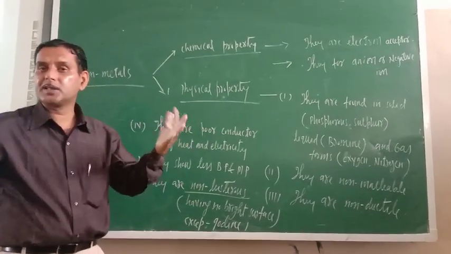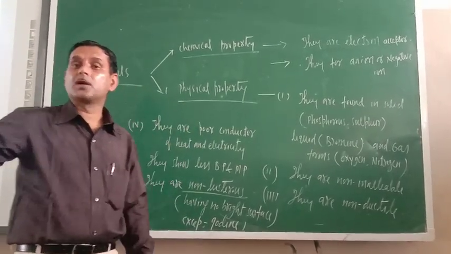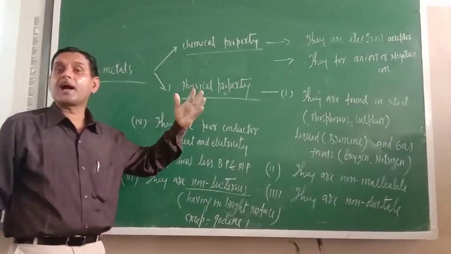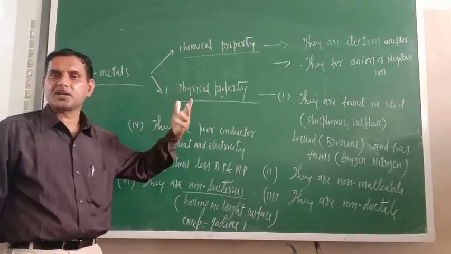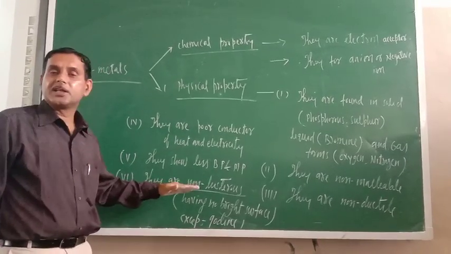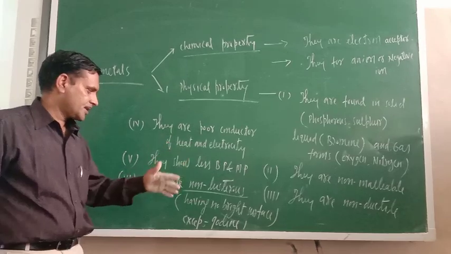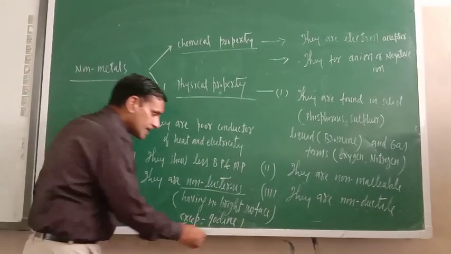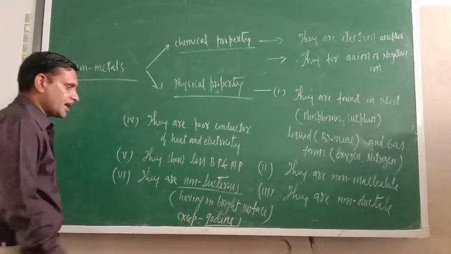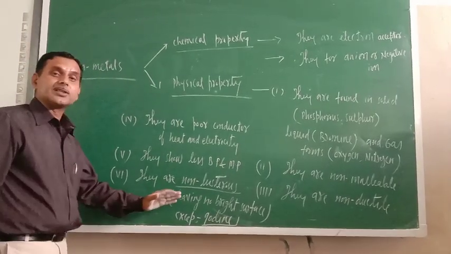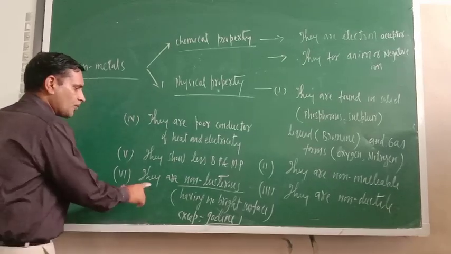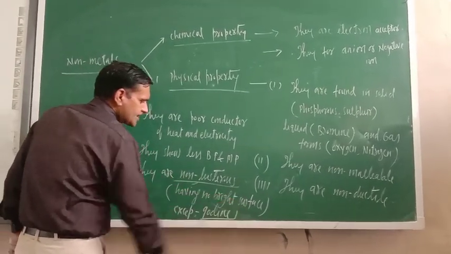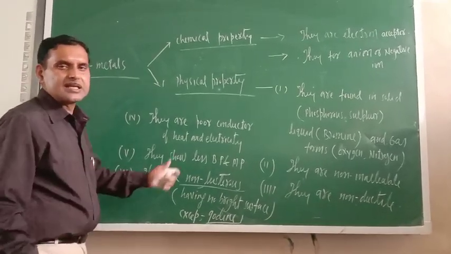You might have seen the brightness of gold, silver, aluminium, copper. All have a bright surface. That is known as luster. Now non-metals do not have a shiny surface, except iodine. Iodine is the non-metal which has a shiny surface. So what is the meaning of non-lustrous? Having no bright surface or no shiny surface.